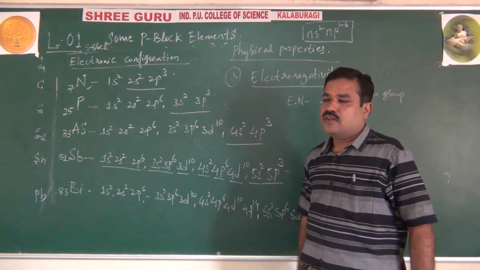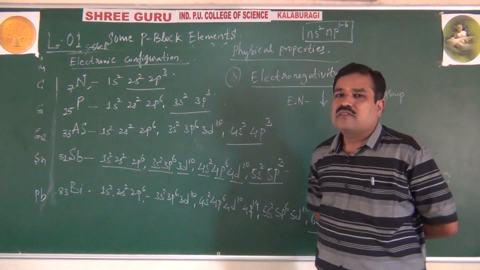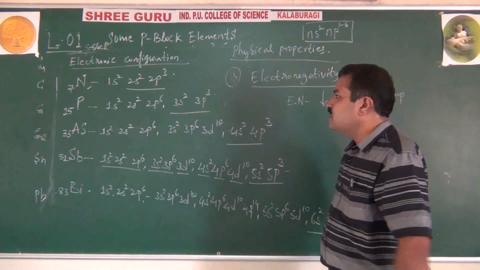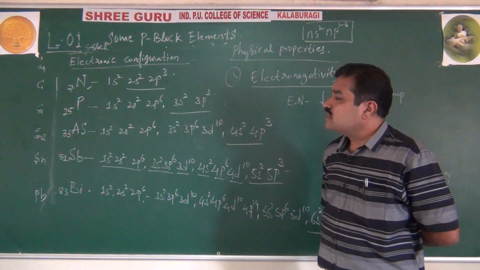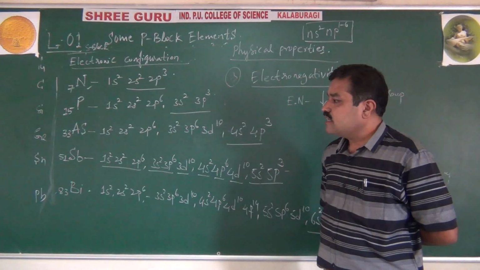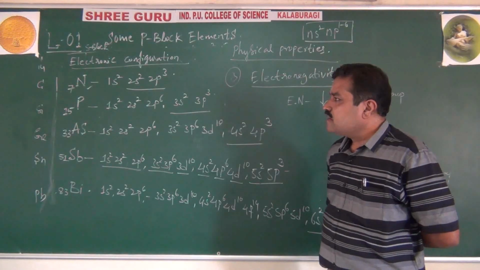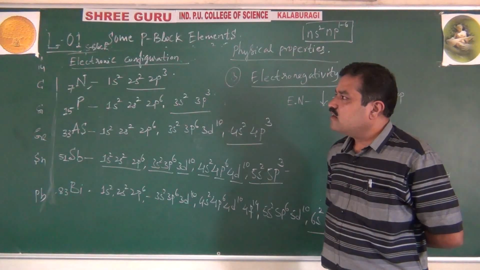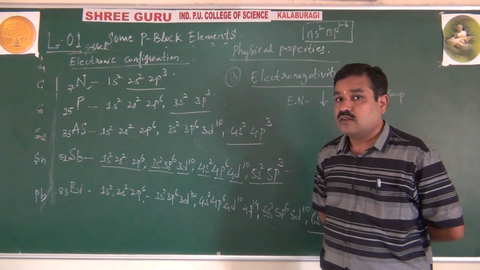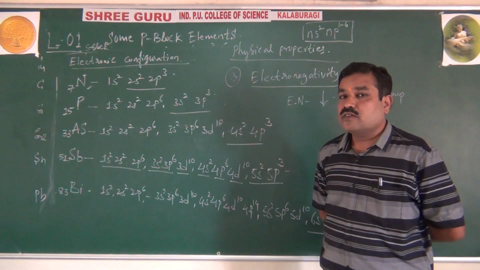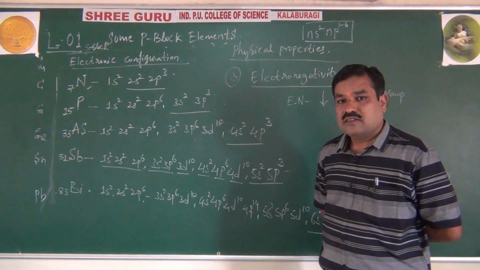That means when you explain regarding 16 group, there is higher electronegativity. That's it. But here down the group it decreases. Why? Because size increases. The most electronegative element is nitrogen, followed by phosphorus, then arsenic, antimony, and bismuth. Remember. Actually nitrogen is among the most electronegative elements in the periodic table after fluorine, oxygen and chlorine.